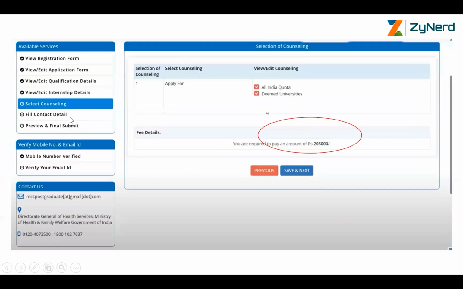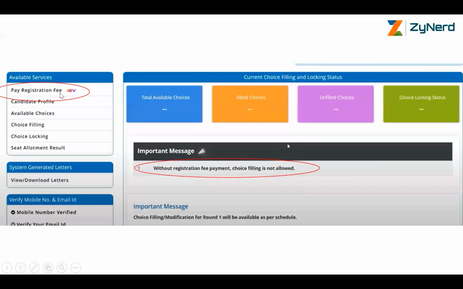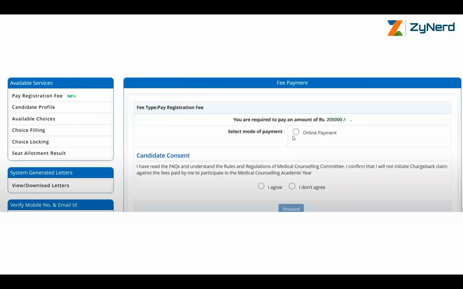Note that from this particular available services, it has moved on to this particular candidate profile, where you're going into the choice filling and payment stage. So this would mean you've completed your entire registration process and you're getting into the next stage of payment and choice filling. Choice filling currently is not available. It will be available only from July 2nd, which is tomorrow, at the time of making this demo. So just wait for choice filling.